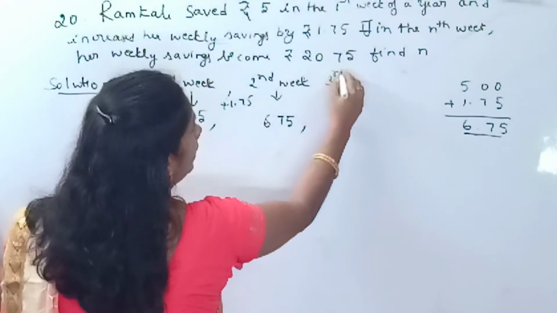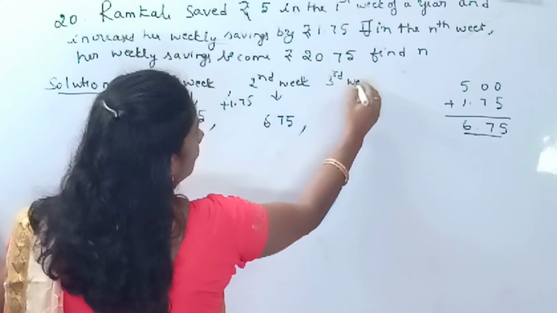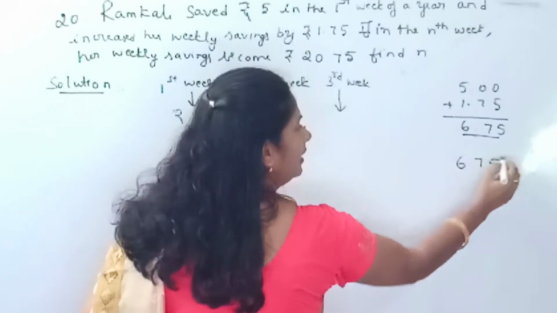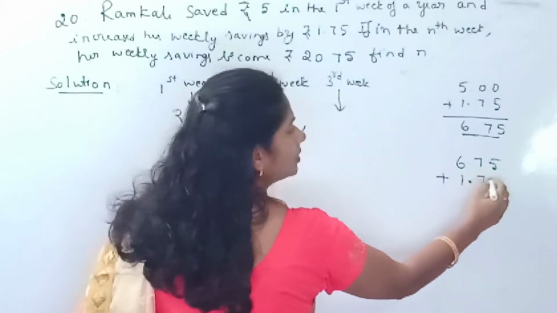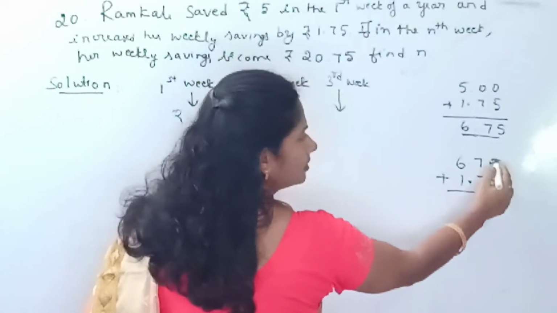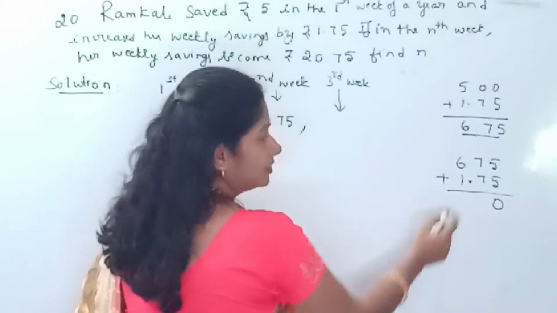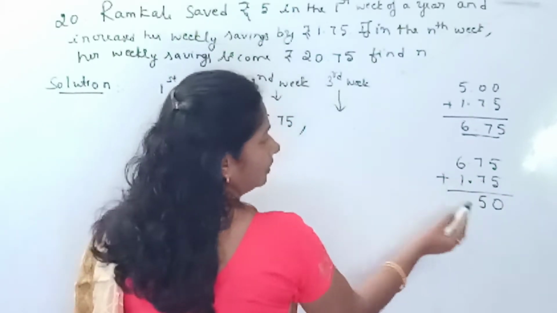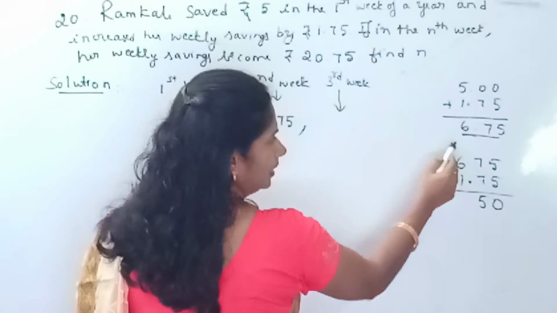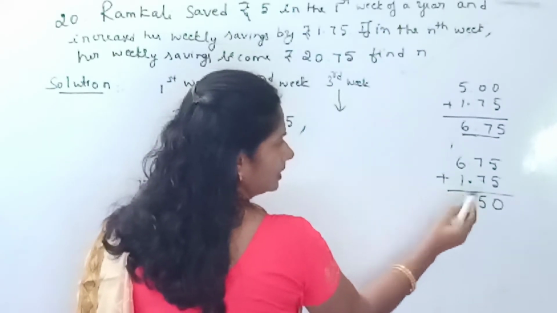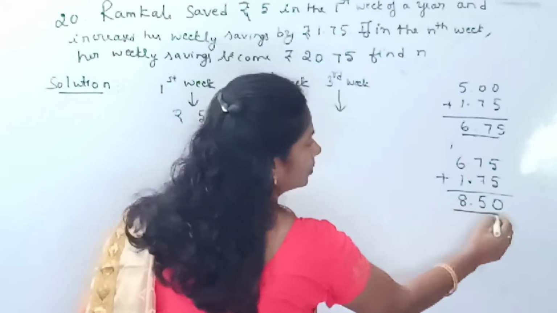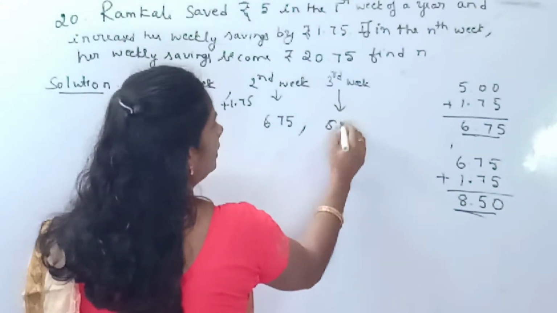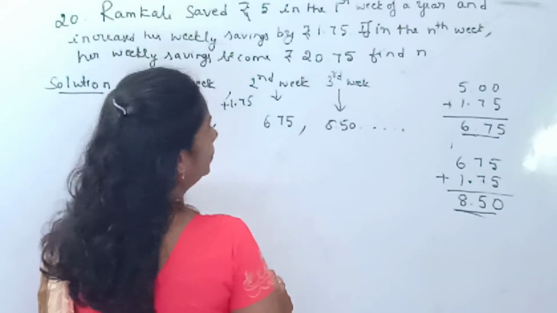And in the third week her savings is 6.75 plus 1.75. So 5 plus 5, 10. 7 plus 7, 14. 14 plus 1 is 15, 5 you write down. 1 in hand, 6 plus 1, 7. 7 plus 1 is 8. So third week her savings will be 8.50, and it will continue.